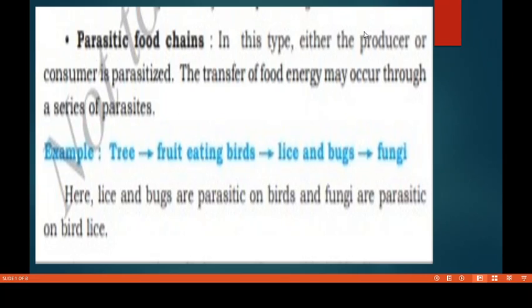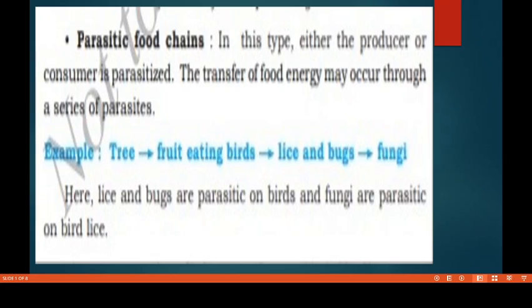See, if for example the producer is a plant, and an earthworm is eating that plant, then the earthworm is a parasite because it is dependent on the plant, right? Now the earthworm is a food for birds, then birds are the parasites because they are dependent on the earthworms. So here either the producer or even the consumer, both are parasitized.